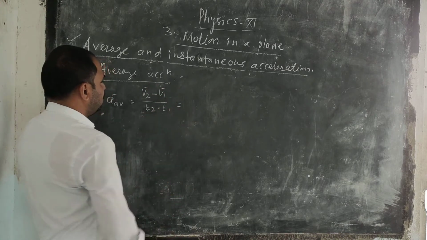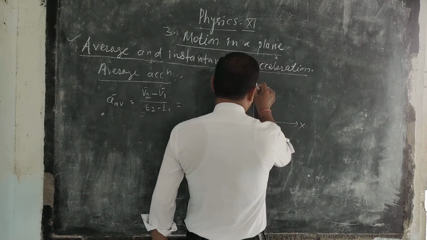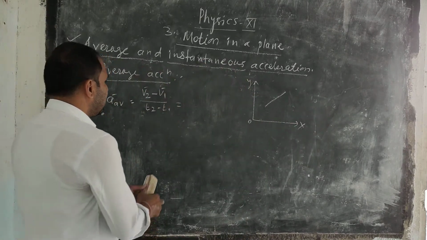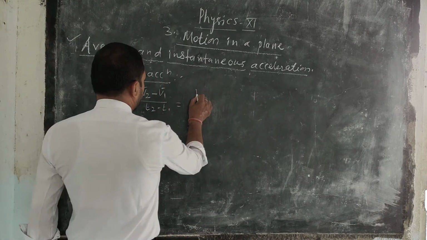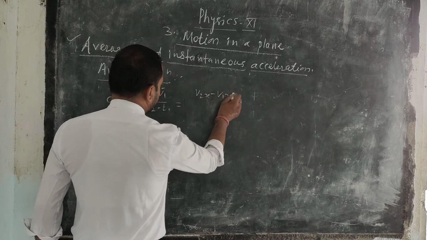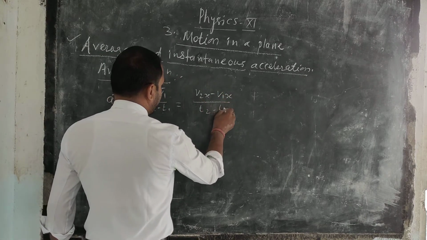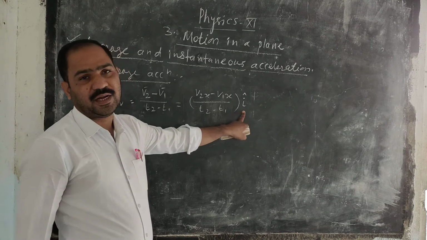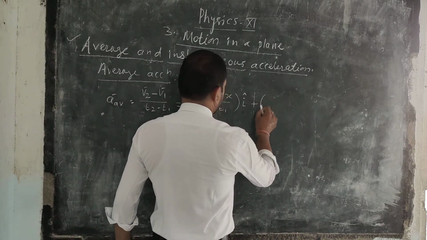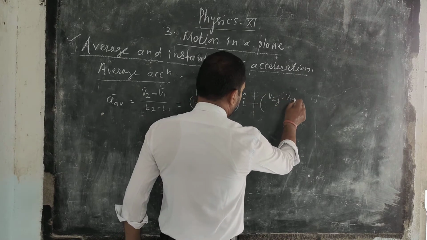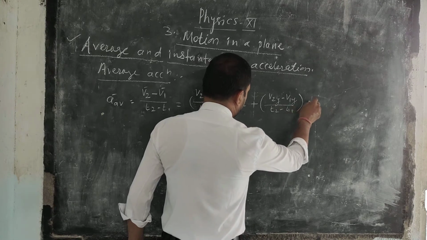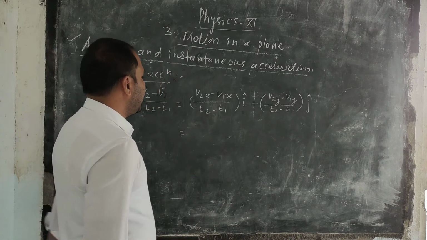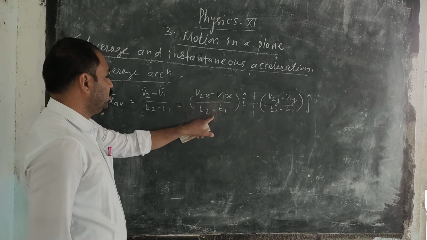But here the velocity is changed in a plane, the xy plane. So I can write v2x minus v1x upon t2 minus t1 along the x-axis, with the unit vector i along the direction of the x-axis, plus v2y minus v1y upon t2 minus t1 along the direction of the y-axis, with the unit vector j. This is the velocity change with respect to time.